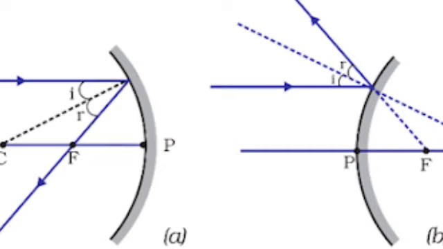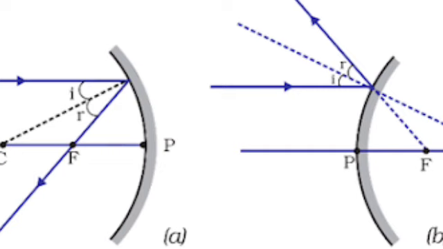Now we shall consider rays of light parallel to the principal axis of a lens. What occurs when you pass such rays of light through a lens? This is represented for a convex lens in figure A and for a concave lens in figure B. See figure A carefully. Many rays of light parallel to the principal axis are falling on a convex lens. These rays, after refraction from the lens, are converging to a point on the principal axis.